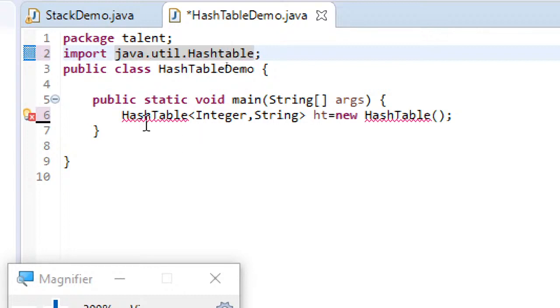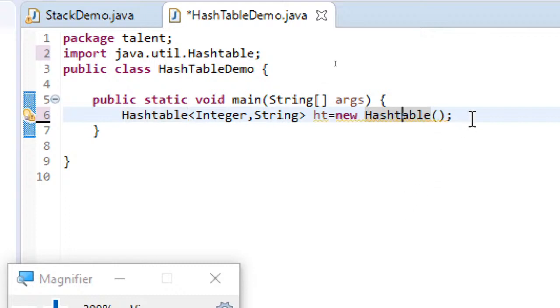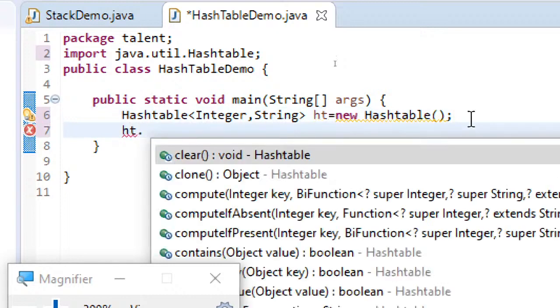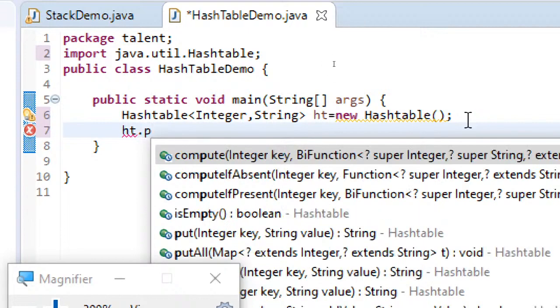Okay, here t has to be a small letter only. That's the reason it did not give me quick fixes, because I have used a capital T. That's the reason even the compiler did not give me any quick fix. Now ht dot. So for adding elements to the hash table, you have to use the method put.